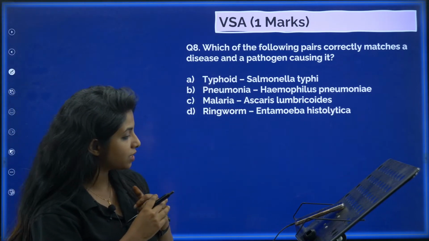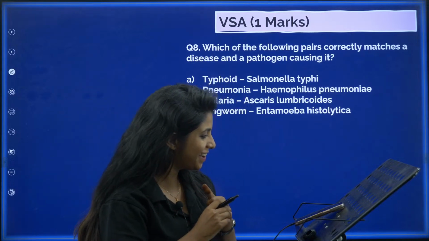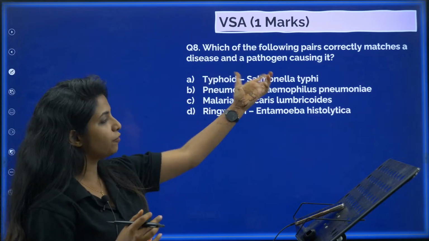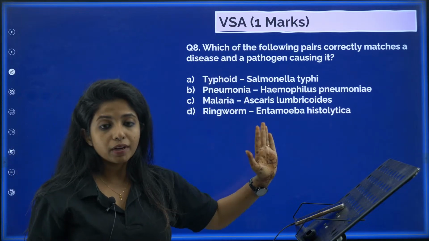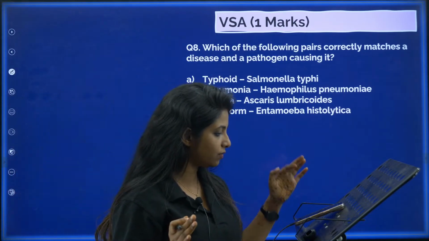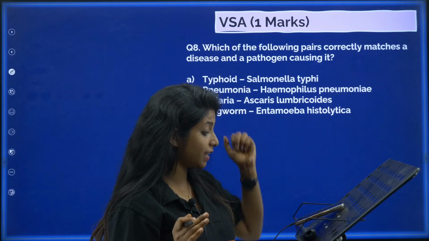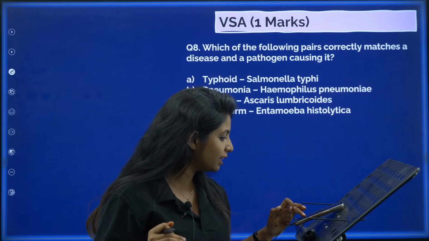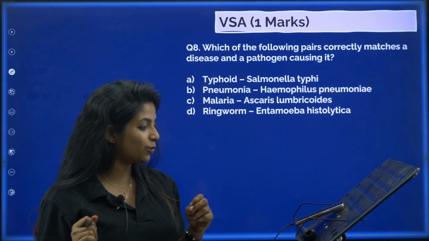Jyotika is the first one to say it's 8A. Okay. Anyone to challenge Jyotika up over here? So she says that this is a perfect pair. Typhoid is caused by Salmonella typhi. Anyone who disagrees? Shagufta also says it's 8A. Mamta says it's 8A. Maruti says it's 8A. Great, great children.